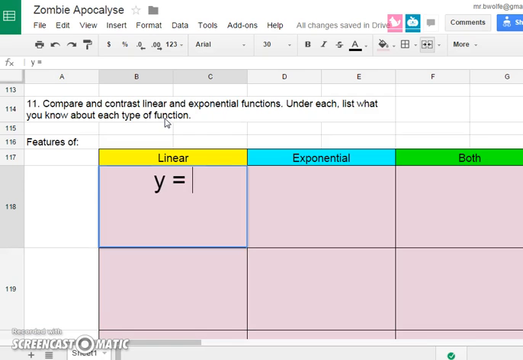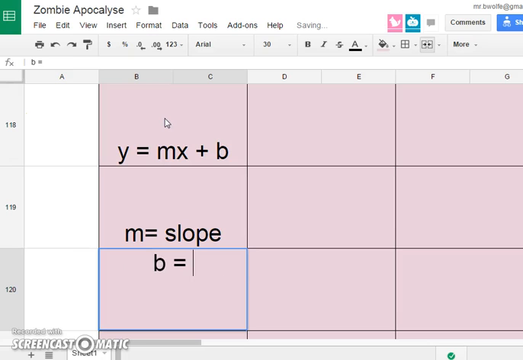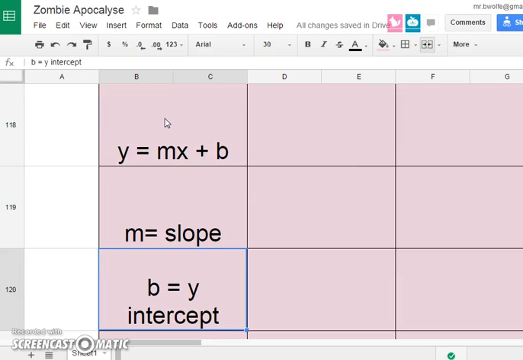A linear function is y equals mx plus b, where m is known as the slope, and the other parameter is b, the y-intercept. So we spent a lot of time writing functions that were linear, and we wrote them in this form, mx plus b, and we found that m was the slope and b was the y-intercept.